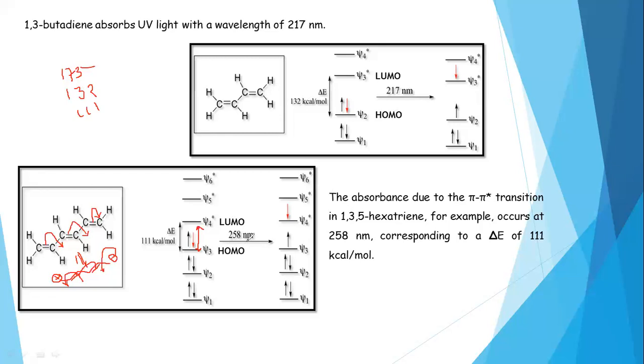In this way, conjugation decreases the energy gap between HOMO and LUMO, therefore the amount of energy needed for that transition is also reduced.